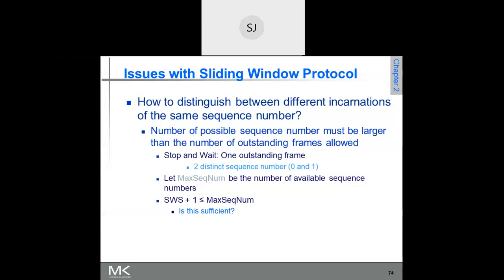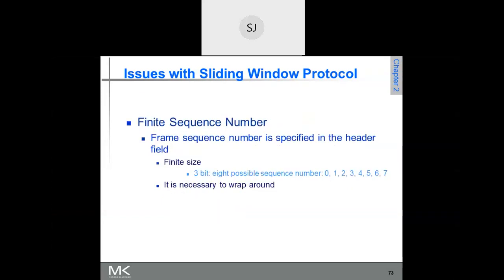Okay, so in the last class, we have seen the importance of giving sequence numbers. Because of the number of bits that are used for giving the sequence number in a frame, please try to understand this. For every frame, you are giving a sequence number.